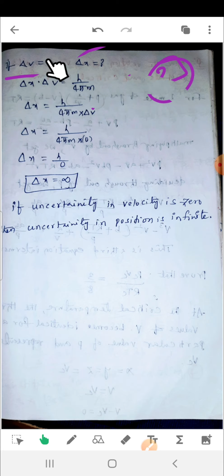Here we already took the case delta v equal to 0, so we substitute the delta v value, which is 0. So delta x is h by 0, and h by 0 means this value is also infinity.